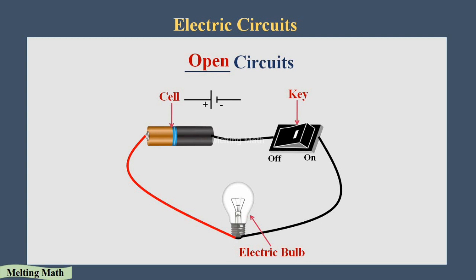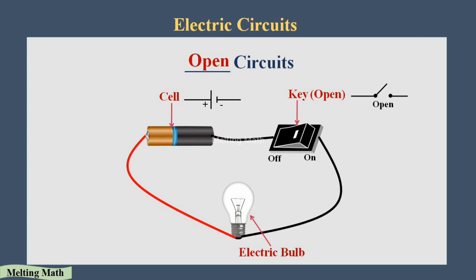You can see here, this is the diagrammatic representation of the key. When the switch is off, the wires are not connected in the switch, so that is an open circuit. You can easily observe it through this diagrammatic representation. When the switch is off, that is called the open circuit. There is no flow of electricity.